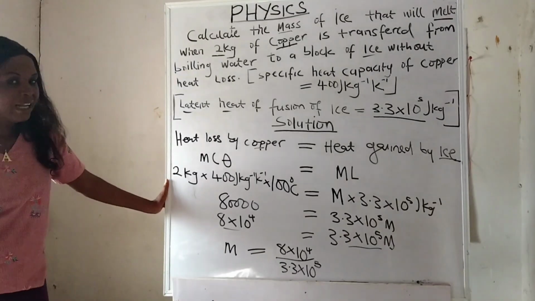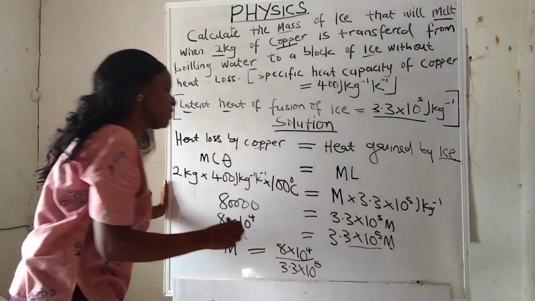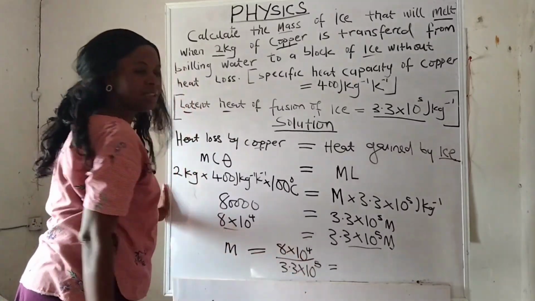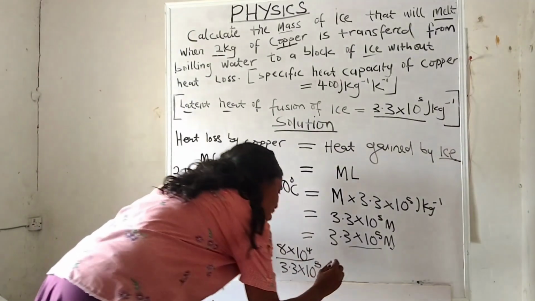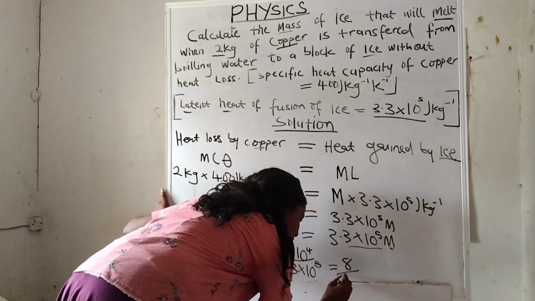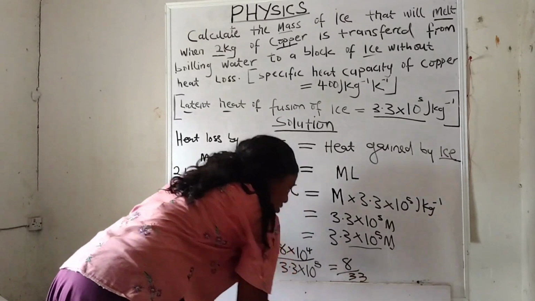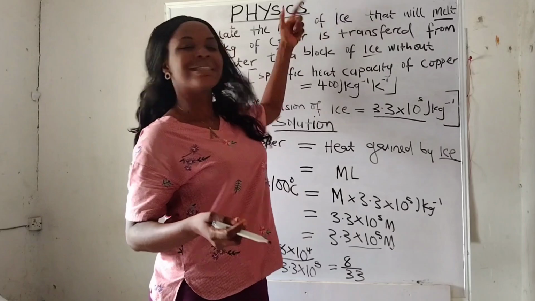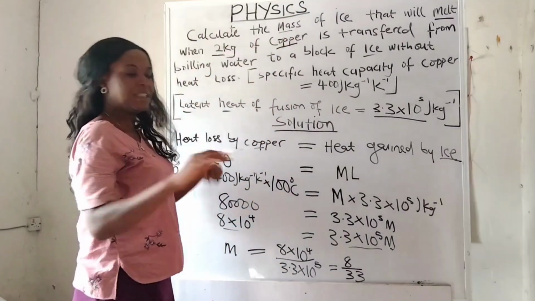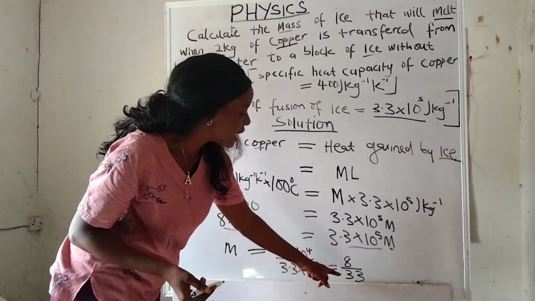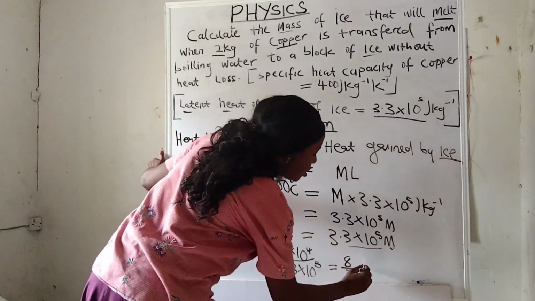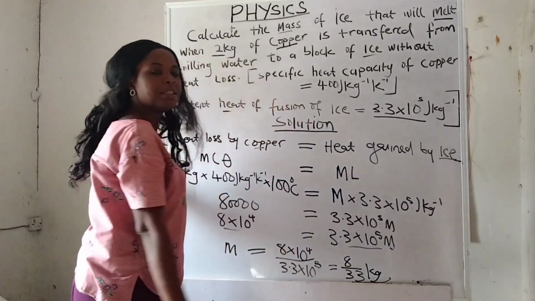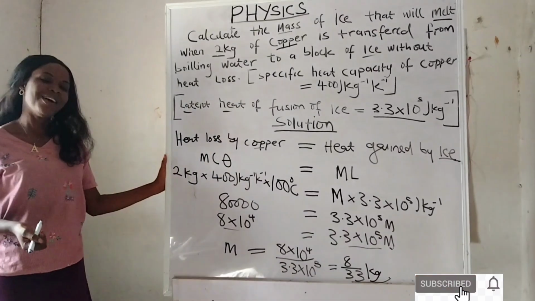And if I evaluate, it will give me 8 over 33. Answer: the mass of ice that we made during this experiment is 8 over 33 kilogram. Mass is measured in kilogram. I hope you understand.